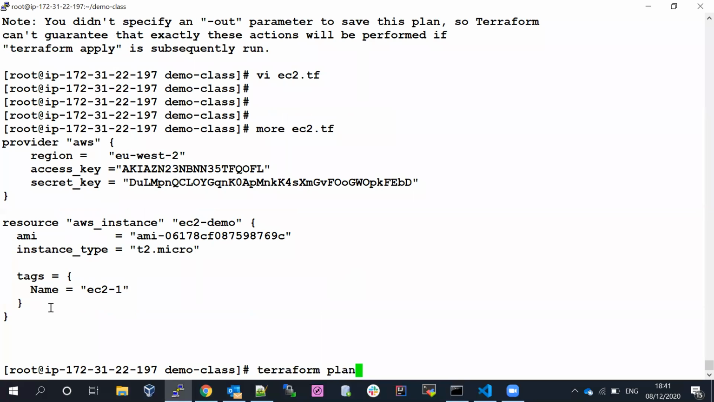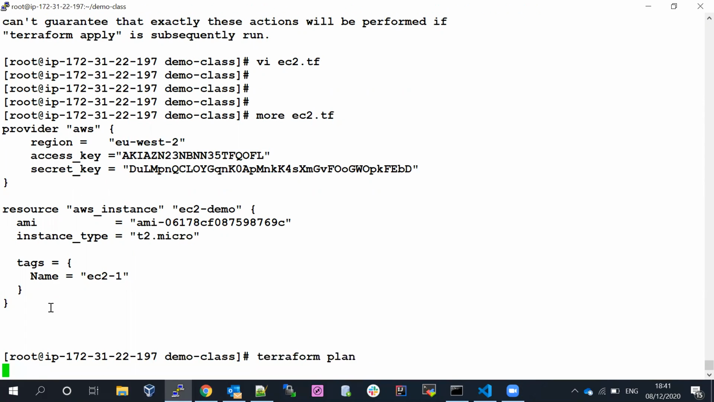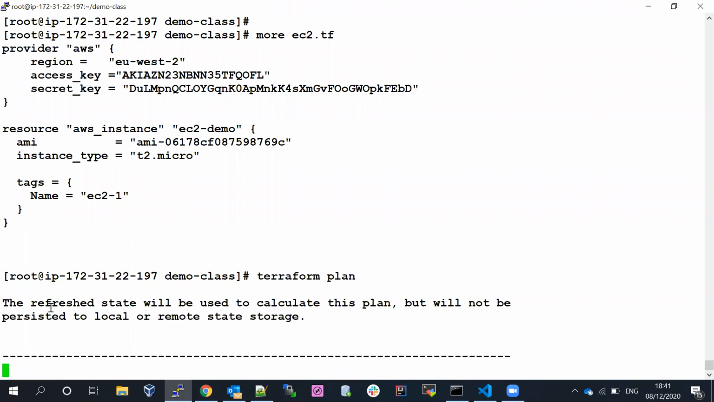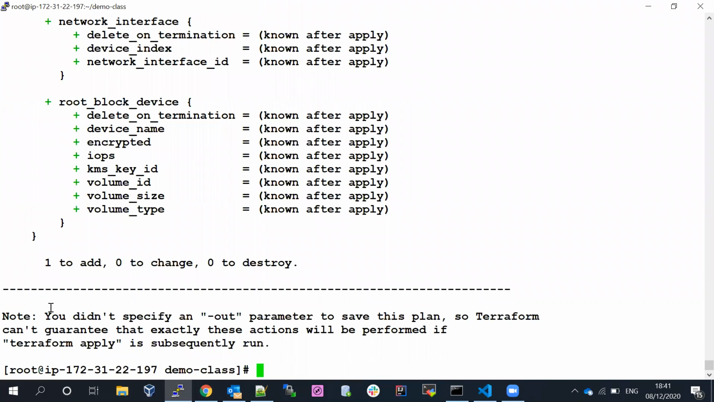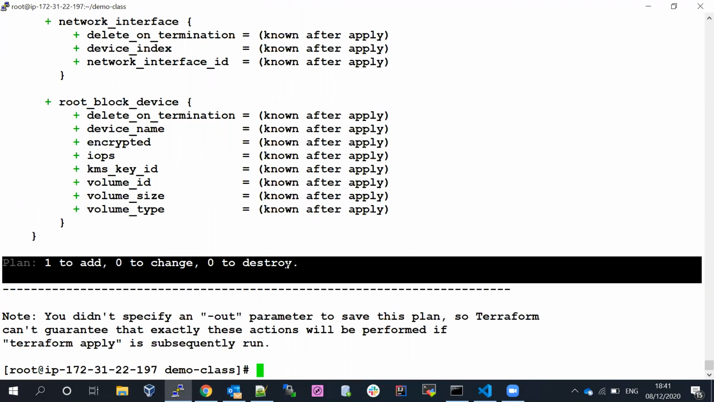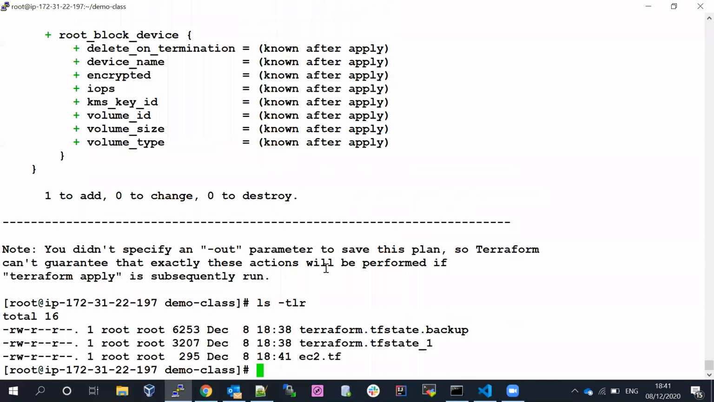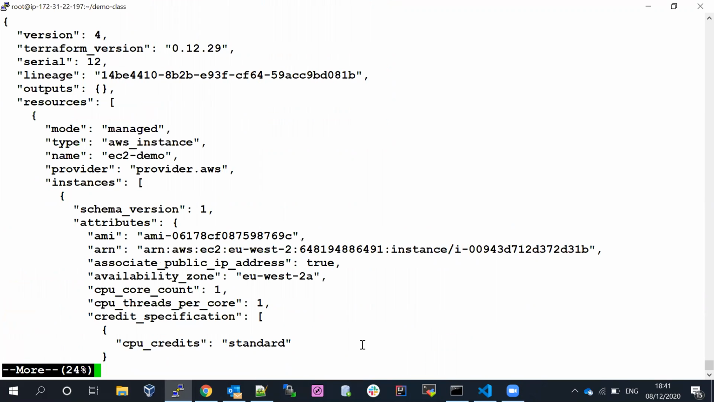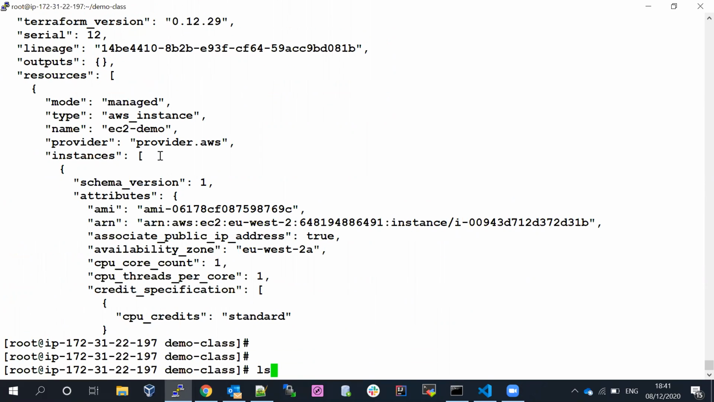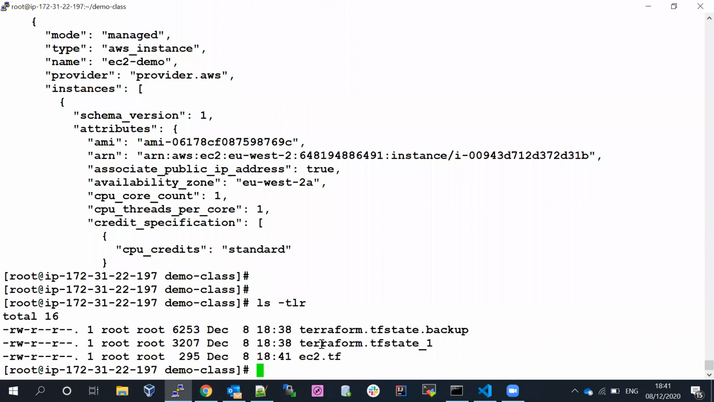Now if we run the terraform plan, it's going to create again. Why is it going to create again? Because we don't have any state file locally available. The state file already had the particular ec2_demo information, but we removed that state file. Now let me rename the state file back to the old state.